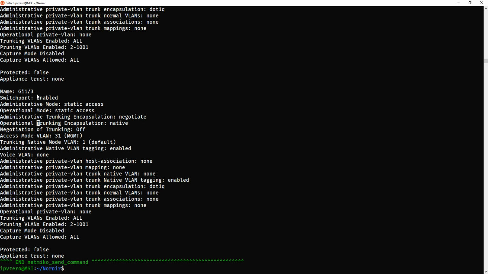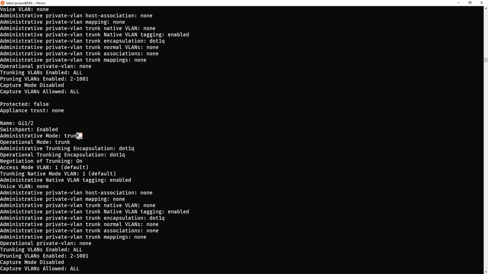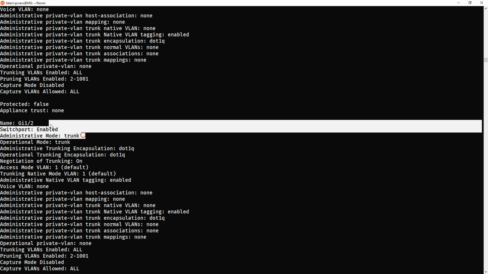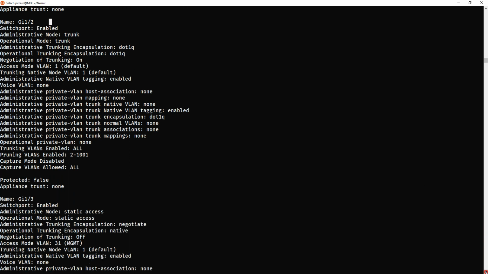So this is a problem with semi-structured data, and it continues all the way up through all the interfaces. Some here, for example, this one actually is a trunk. But if we just looked at this text blob from this interface, we've got trunk here and trunk here. The way we could tell if it is a trunk or not is the value opposite this administrative mode. If it says trunk across from that, it's a trunk. If across from administrative mode it doesn't say trunk, then it's not a trunk. That is effectively what TextFSM is going to do.